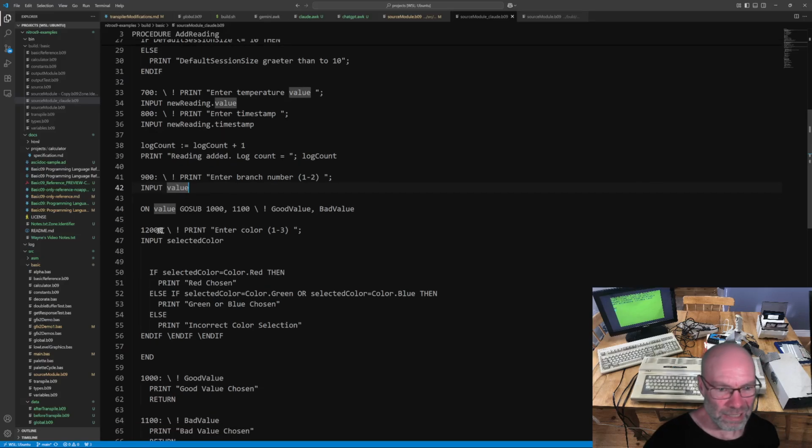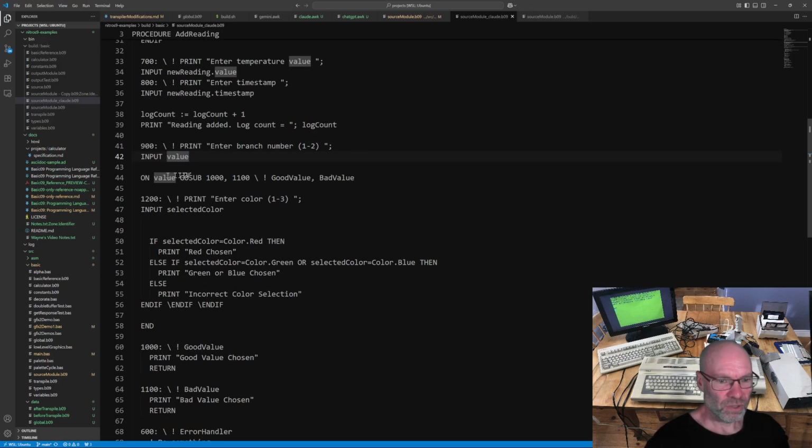I probably could have cleaned that all up. Although, like I said, it got line numbering all kind of wrong. So here's my good value, bad value. So it did get good value, bad value correctly. Oh, it also did the exact same problem with the select